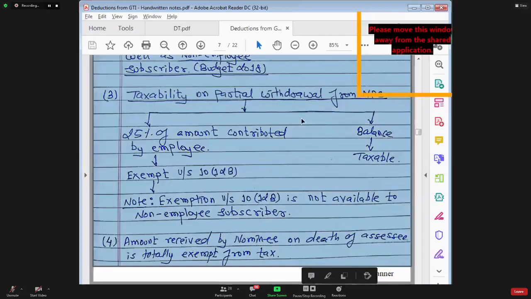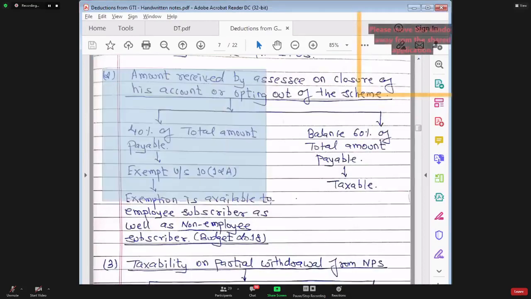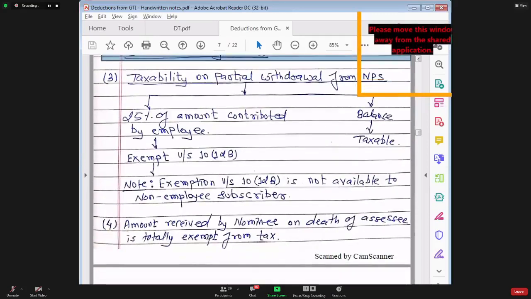Okay. Now, there are two types of withdrawal from the pension scheme account. Number one is full withdrawal, also called total withdrawal. Total withdrawal means you have closed the account. Now you don't have any intention to deposit money in this scheme. In that case, treatment will be given as per point number 2. Point number 3 is applicable only when you are interested in this scheme. In future you want to contribute, but right now you are in dire need of money. Say, for example, some family member is hospitalized and you need money.